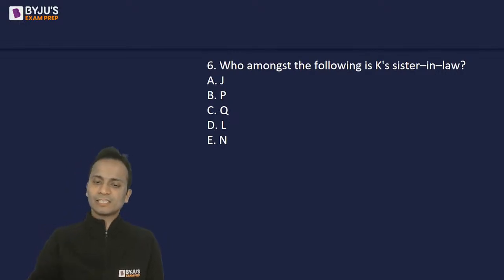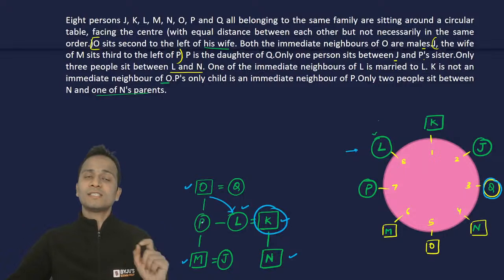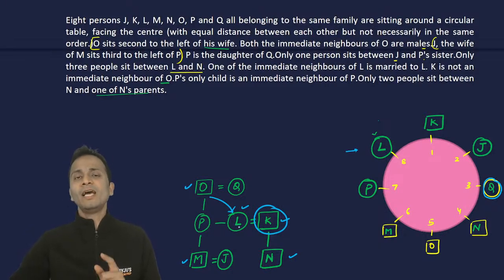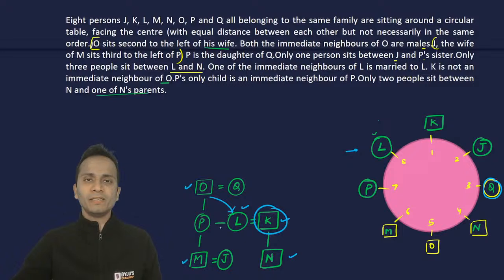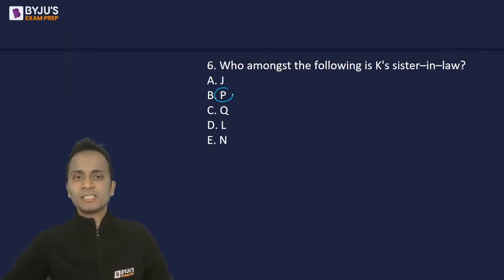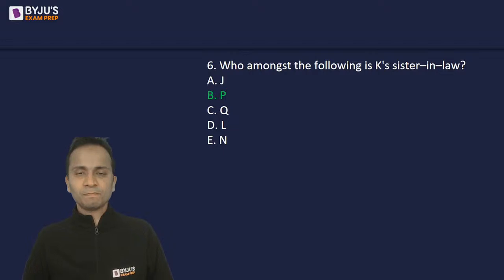Now, K's sister-in-law, again going back, K's wife's sister will be the sister-in-law of K. So K's wife is L and L's sister is P. So P will be the sister-in-law of K. So the correct answer is P, that is option B. So option B, question number 6 is the correct answer.